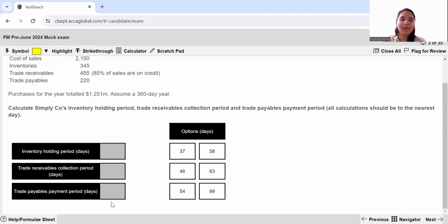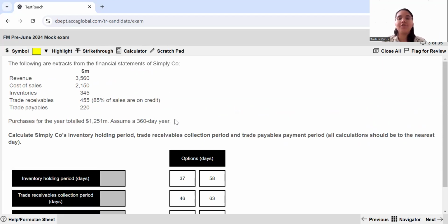So basically, whatever calculation you do when you get your answer, you need to drag these things and put it to here so that the examiner is going to mark you. Obviously, we all know section A and B are all computer marked, so there's no human involvement. That is why it's very essential that you follow the rounding off instructions. It is mentioned all calculations should be to the nearest day. So if you're getting 38.5, so then you'll make it 39 days. That is how we work in rounding off.